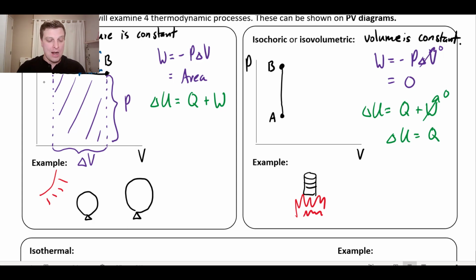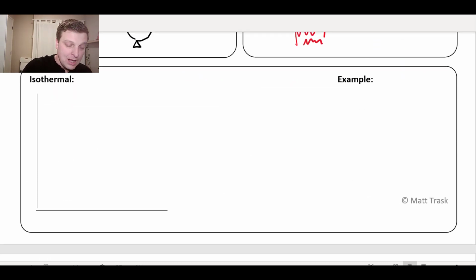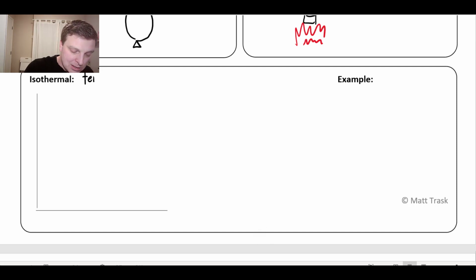All right, so those two I think are fairly straightforward, to be honest with you. I think the next two are the stranger ones, and they take a little bit of getting used to for sure. Isothermal, this is probably not a huge surprise to anyone, is where temperature is constant.